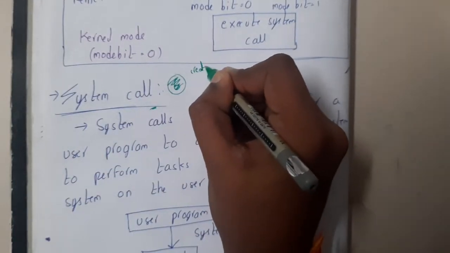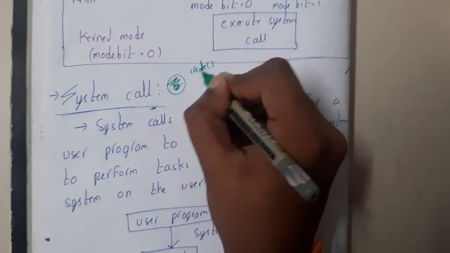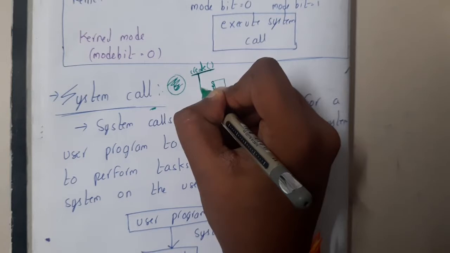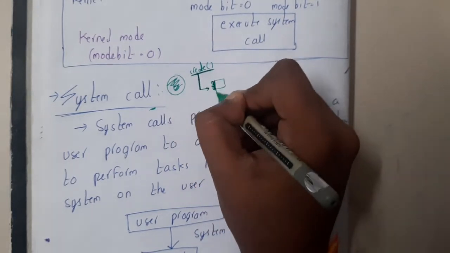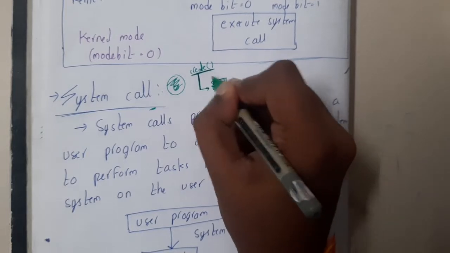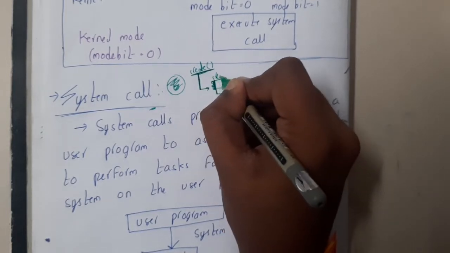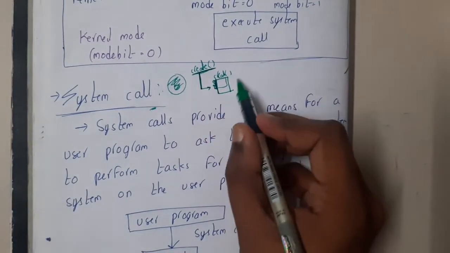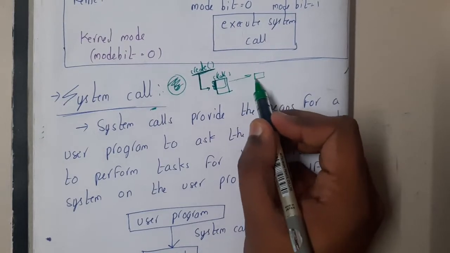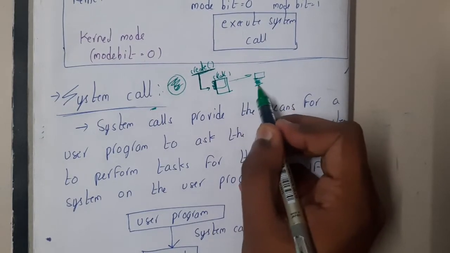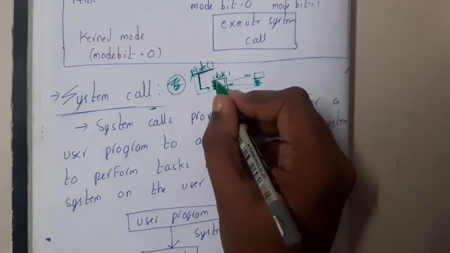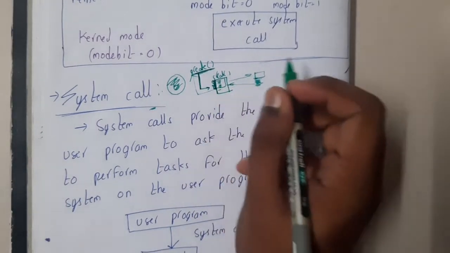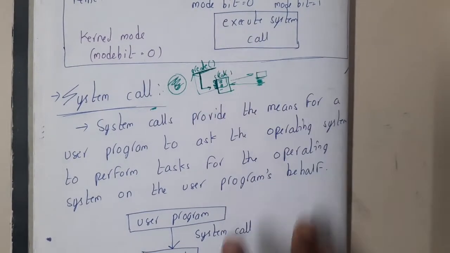I'm giving an example, I don't know whether it is exactly written this way. Create. This is a system call. Once you write this in your code, the system call informs the kernel, and inside the kernel there is a block of code for this create. It goes to the hard disk, creates a file, stores some zeros and ones in it, and returns the data saying it is created. So some code is there to execute that particular thing. This is nothing but a system call.